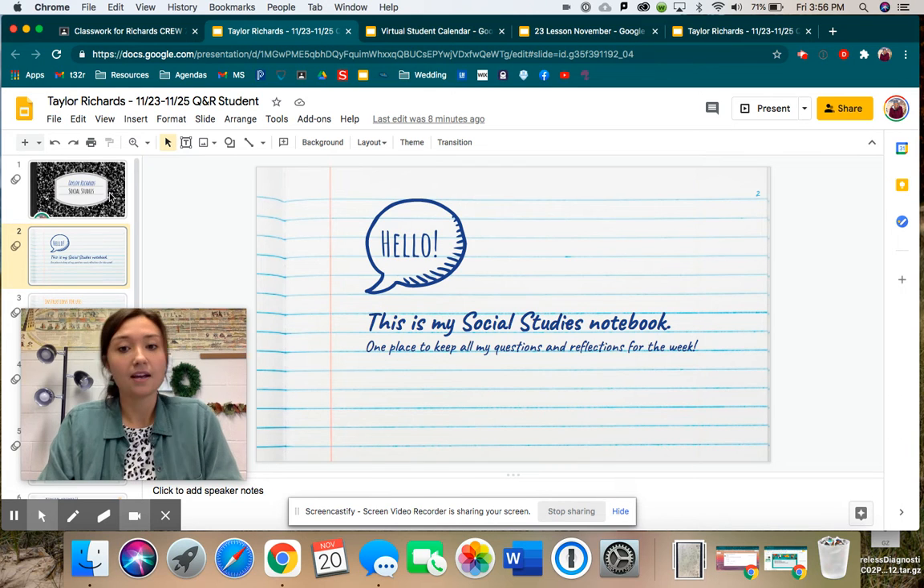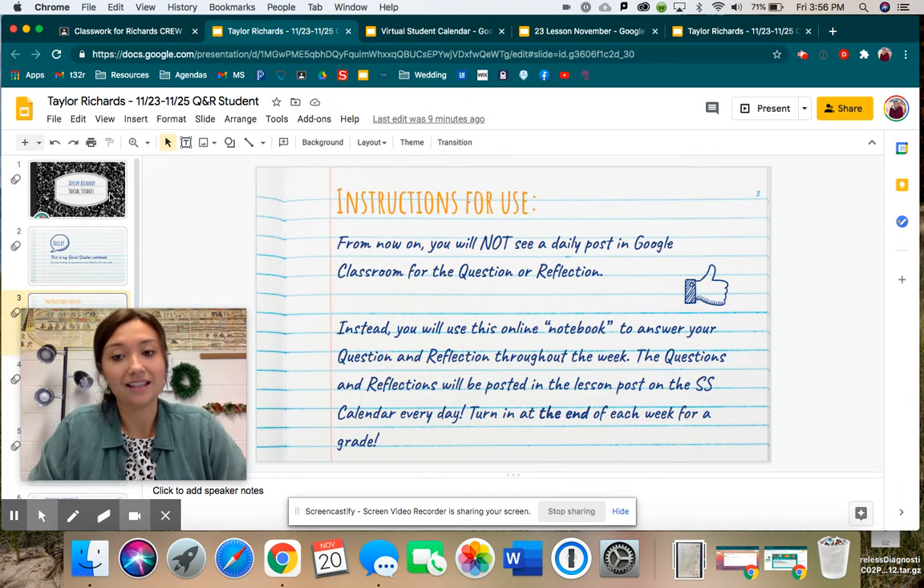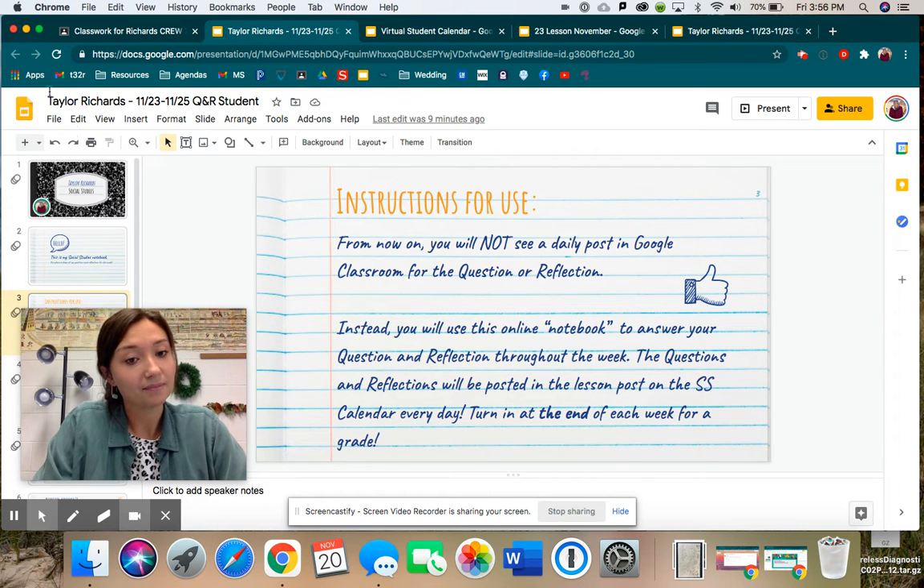So let's look at slide 2. Hello. This is my social studies notebook. One place to keep all my questions and reflections for the week. Slide 3 says, instructions for use. From now on, you will not see a daily post in Google Classroom for the question or reflection. Instead, you will use this online notebook to answer your question and reflection throughout the week. The questions and reflections will be posted in the lesson of the social studies calendar every day. Turn it in at the end of each week for your grade. Okay? So we're going to go to the next slide.